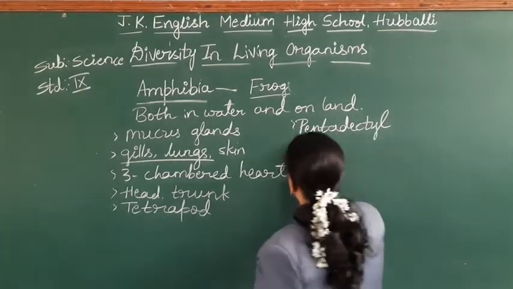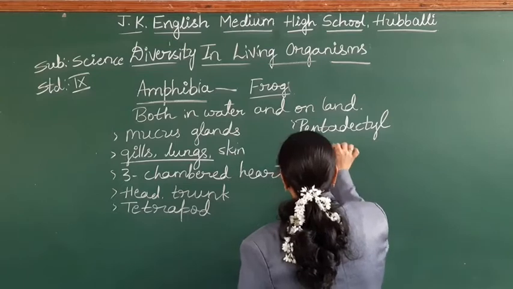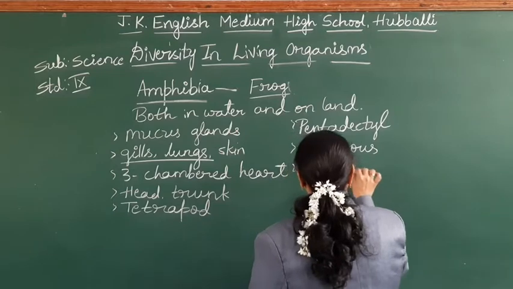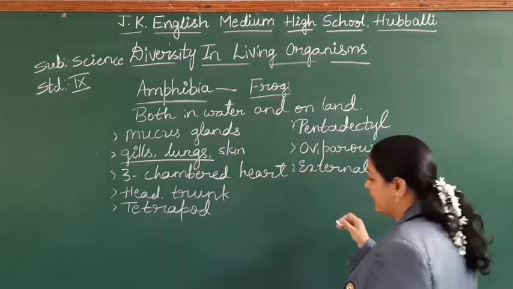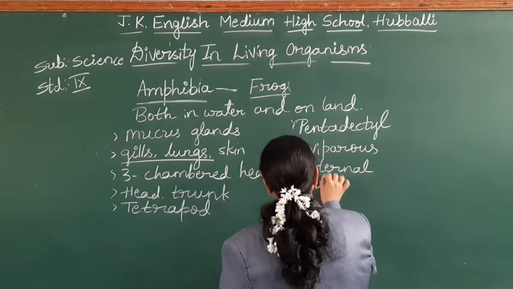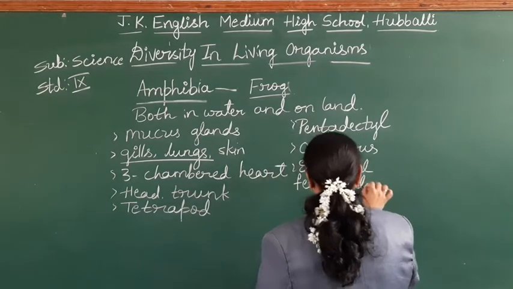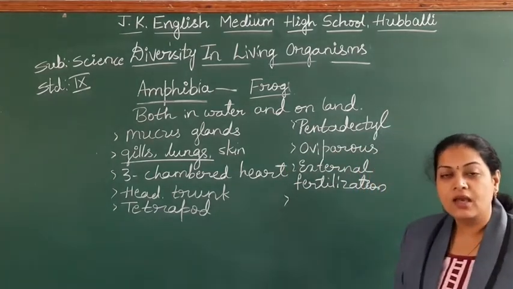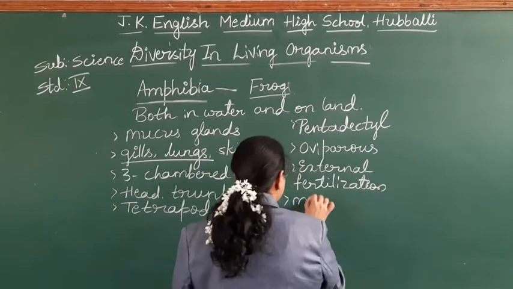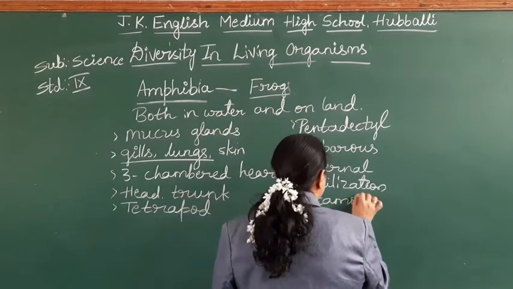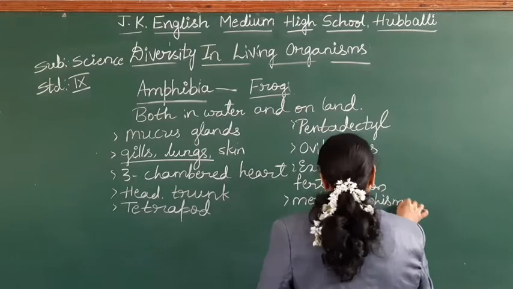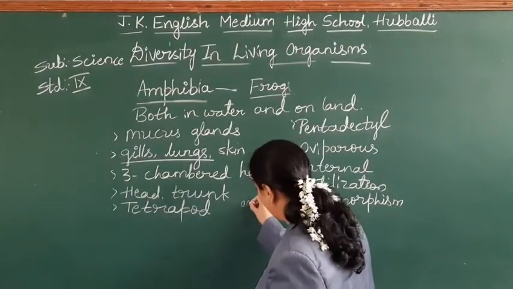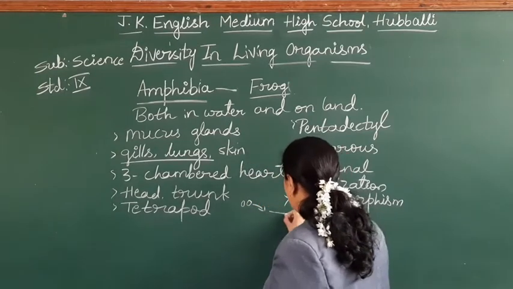Coming to the next character, these are oviparous, egg-laying animals, with external fertilization. Fertilization takes place outside the body, that is the meaning of external fertilization. And we find metamorphosis. What is metamorphosis? The frog lays eggs, which convert into tadpoles.